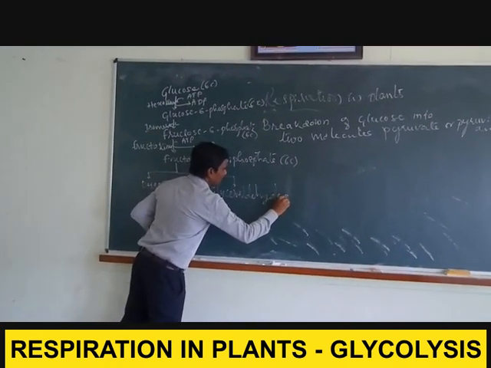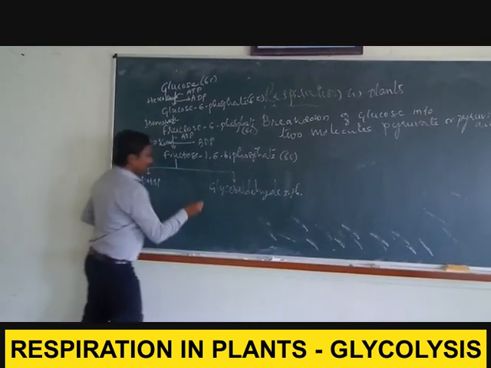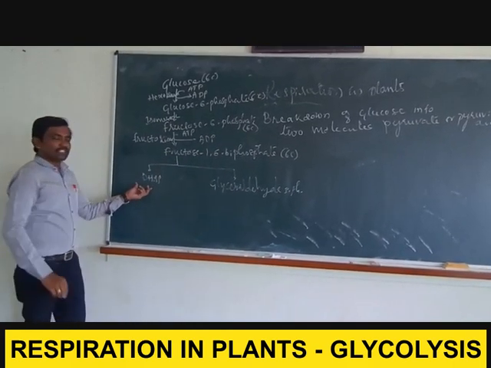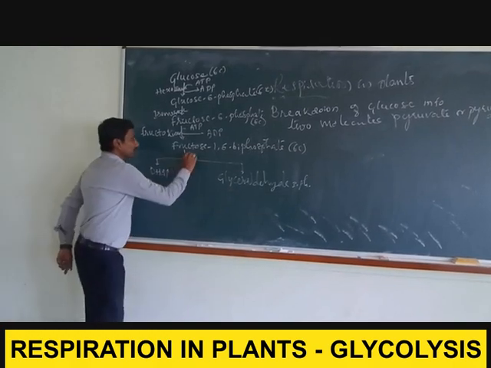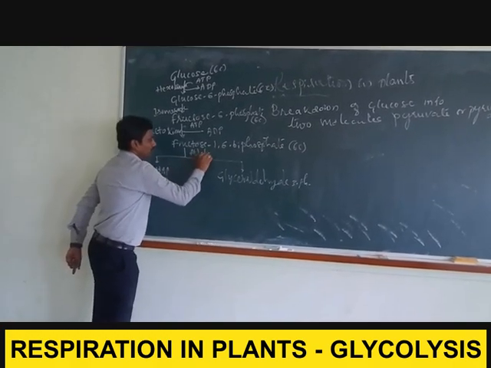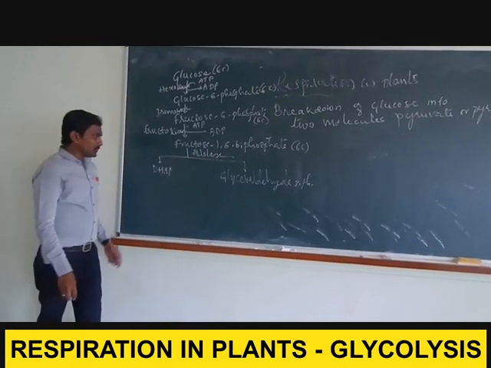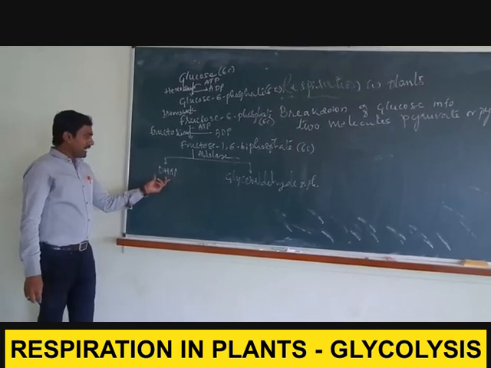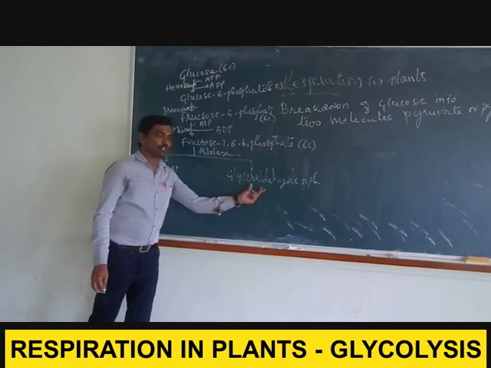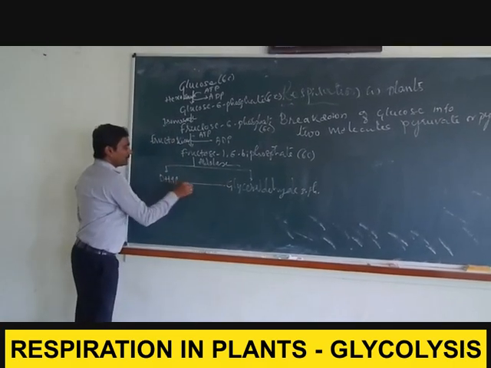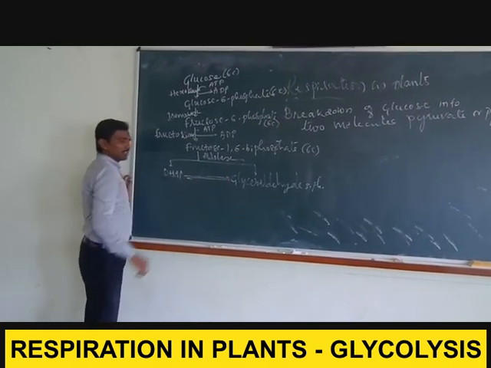These two molecules, DHAP as well as glyceraldehyde 3-phosphate, are formed by the action of an enzyme called aldolase. As you know well, dihydroxyacetone phosphate and glyceraldehyde 3-phosphate are in equilibrium with each other, or they are interconvertible.